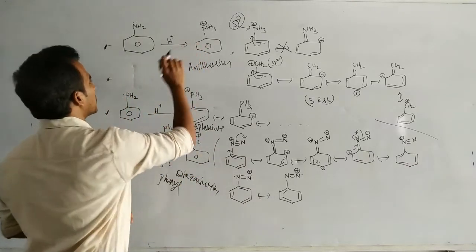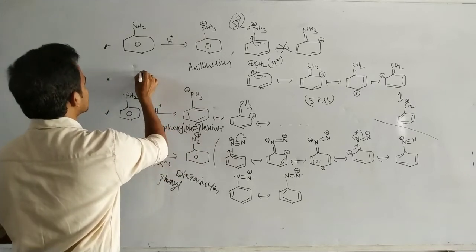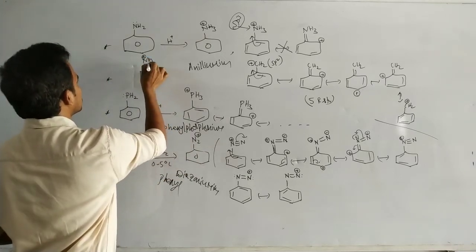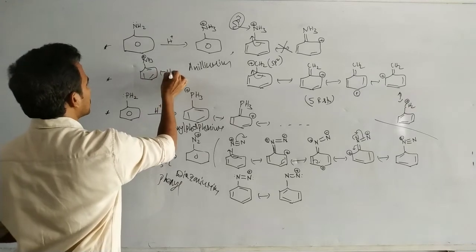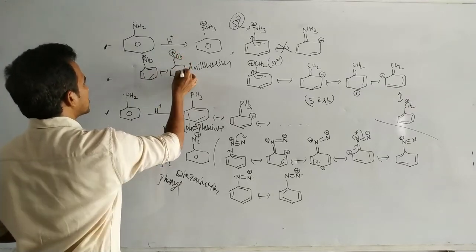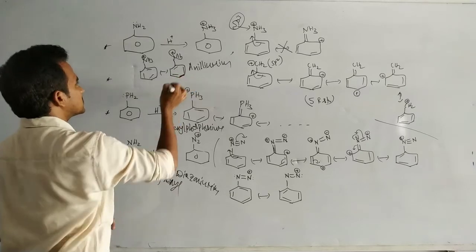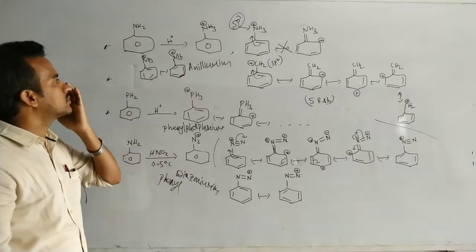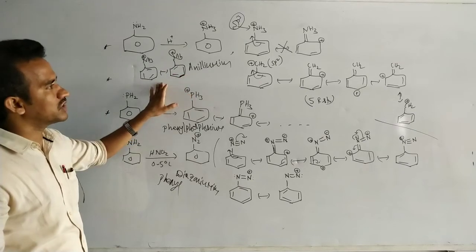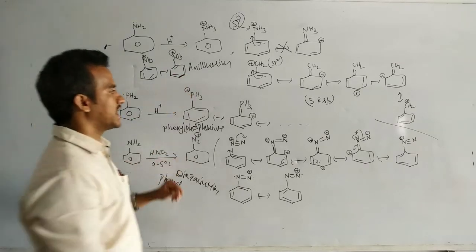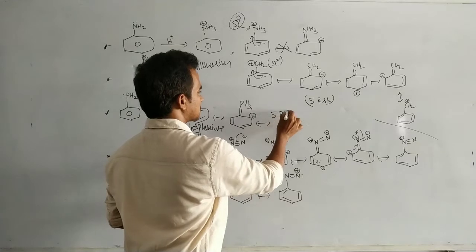But this anilinium ion has 2 resonating structures. These 2 resonating structures are possible by pi conjugation. You already know that benzene has 2 resonating structures, so within the benzene ring, the 2 resonating structures are possible. So the anilinium ion has 2 resonating structures.